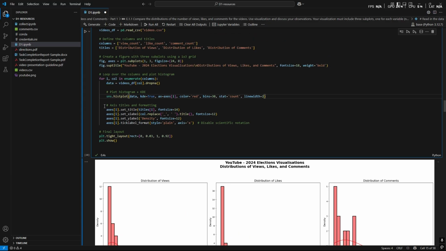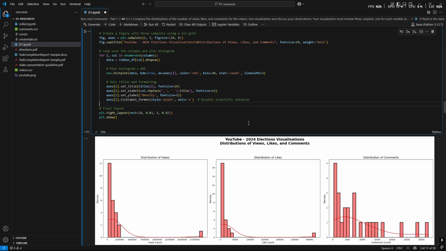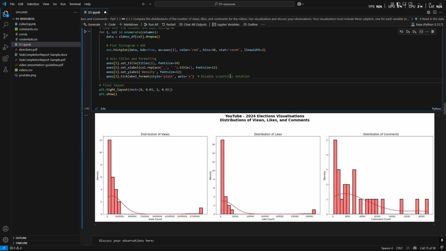Then this code down here is the formatting and titles. Each subplot is labeled with the title and axis label. I also formatted the x-axis to show only plain numbers. This avoids any scientific notation shown here, which can make large numbers harder to read. And finally, I use the plt.tight_layout function to make sure the subplots don't overlap, as before they were just going into each other. And I use the plt.show function to display everything.